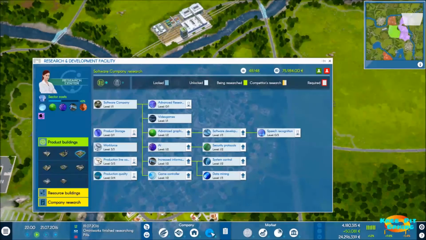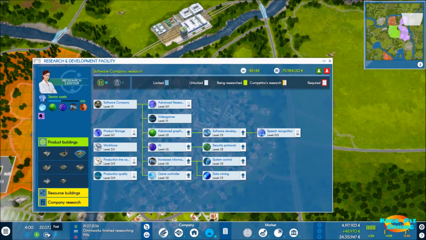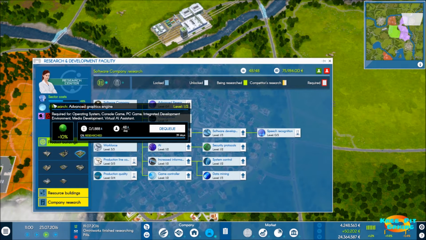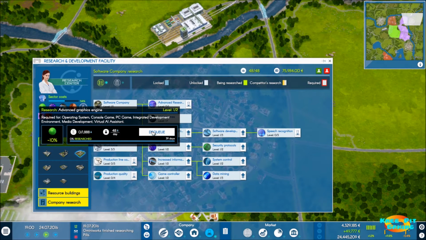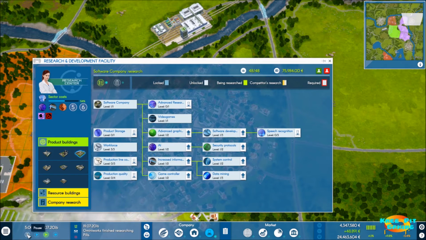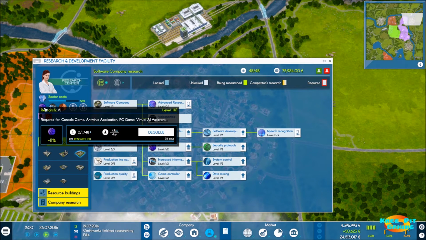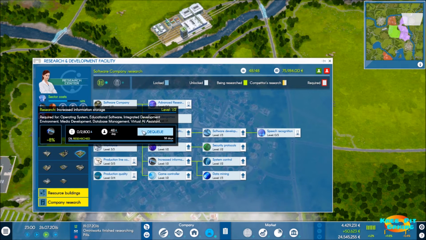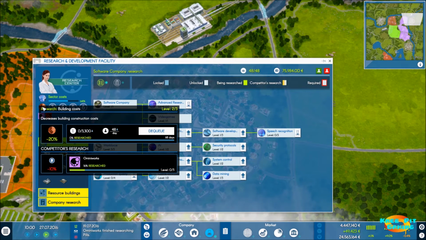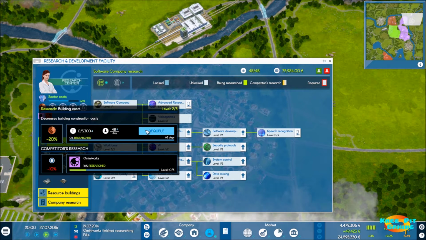And then I realized something. Okay, so let's go ahead and speed up time a little bit while we're talking. So I realized we got sector cost going, we got worker salary, we got advanced graphics engine, we got all these things that are based around cost. And I'm just not interested in doing that right now because I want to make sure we can get what we need. So in all of these that we've had queued up, except for this one here, the building